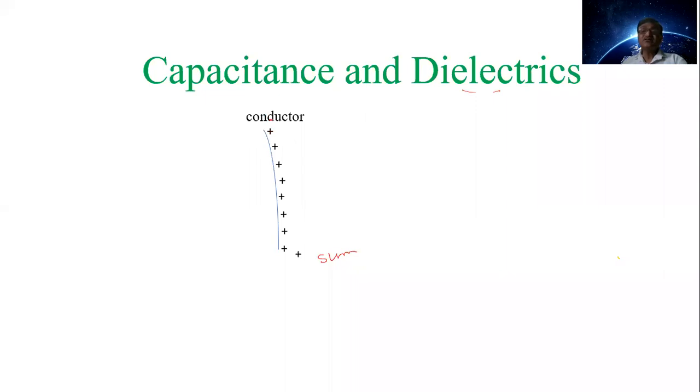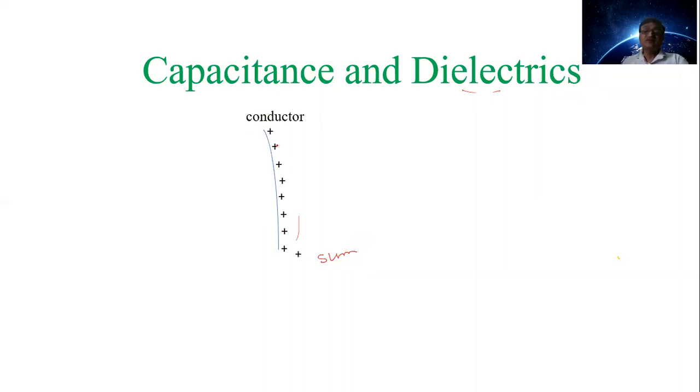Now this means this much amount of charge is only held by the conductor. Beyond this, if the charge is added there, then that charge cannot be received by this conductor. It escapes to the ground or to the surrounding or to the environment.